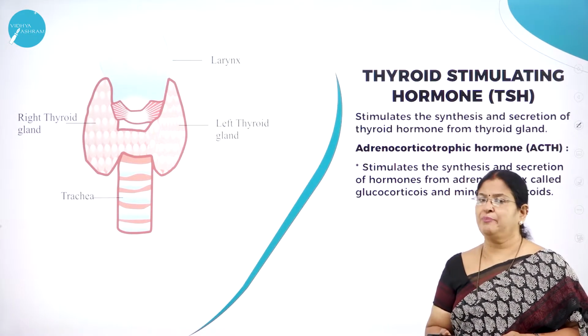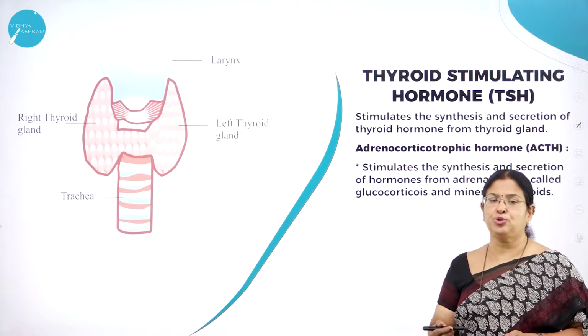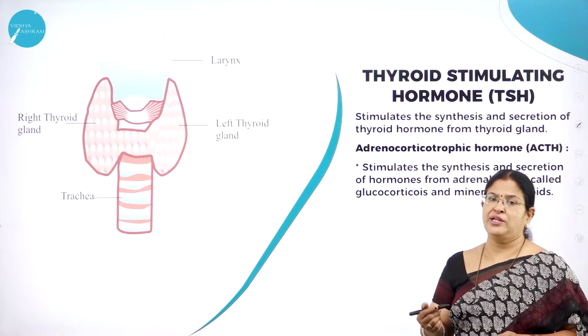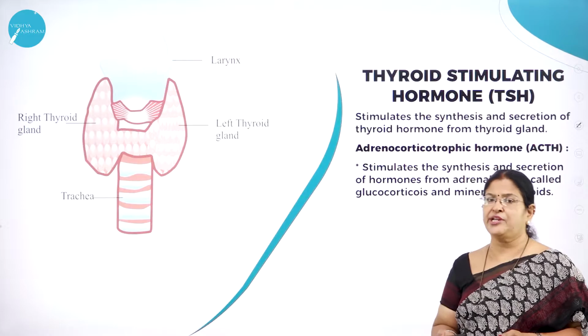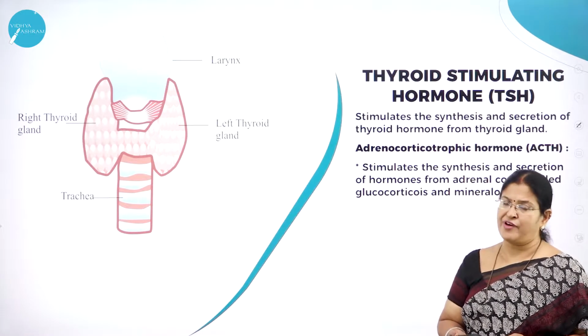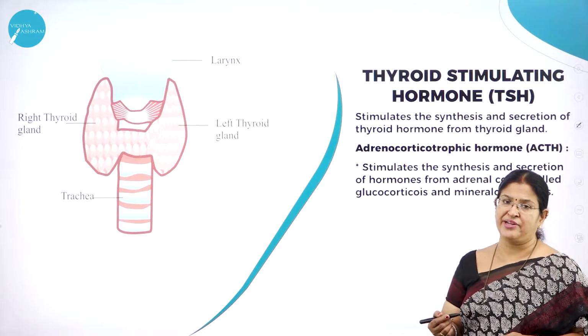As we all know, the pituitary gland is called the master gland, which is divided into two portions. One is the anterior part called adenohypophysis and the posterior part called neurohypophysis. We were discussing the hormones produced by the anterior pituitary.